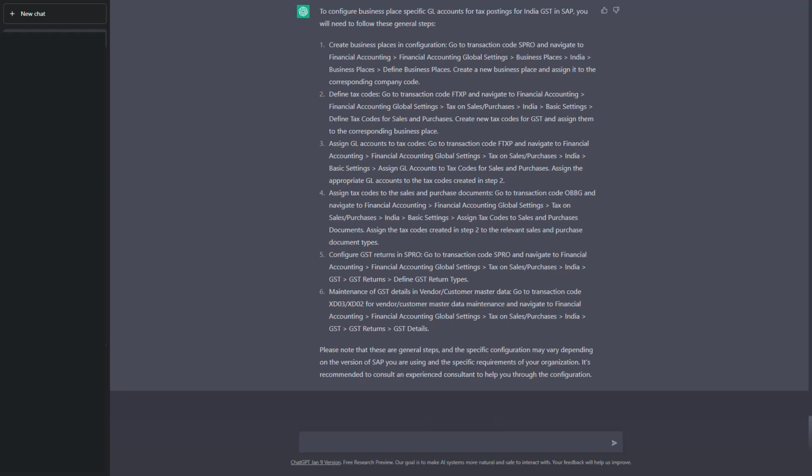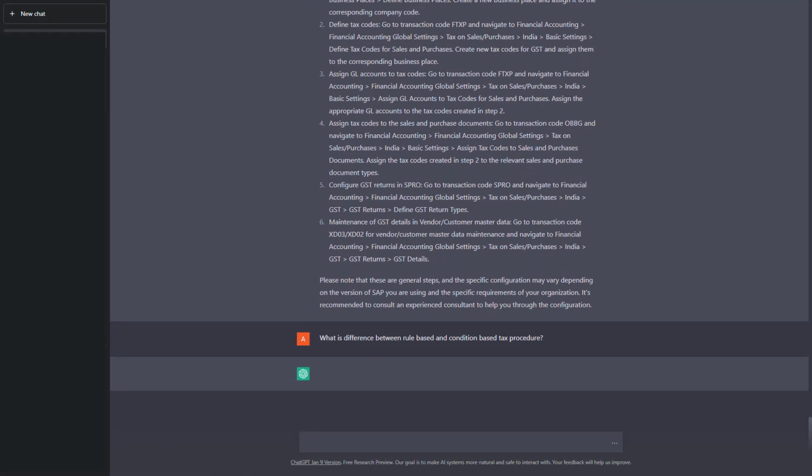So now I'll go to a bit more generic question. We'll try to see what is the difference between a condition-based tax procedure and a rule-based tax procedure, and let us try to understand whether there is a proper answer from ChatGPT in this case. Okay, let's see what is the answer.